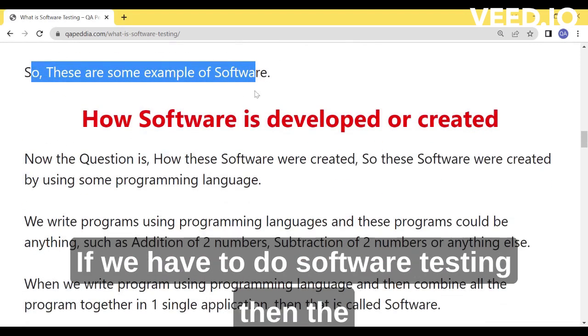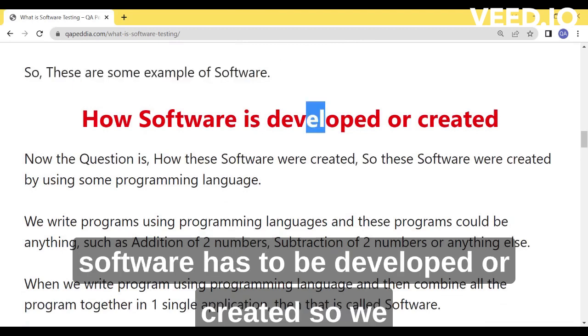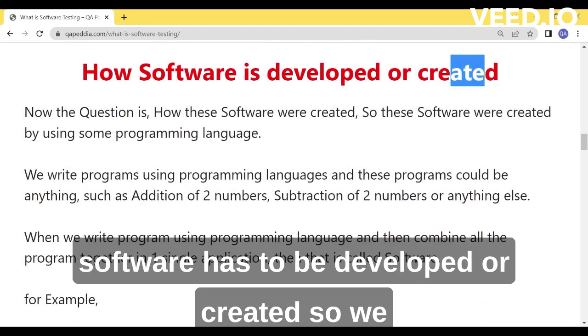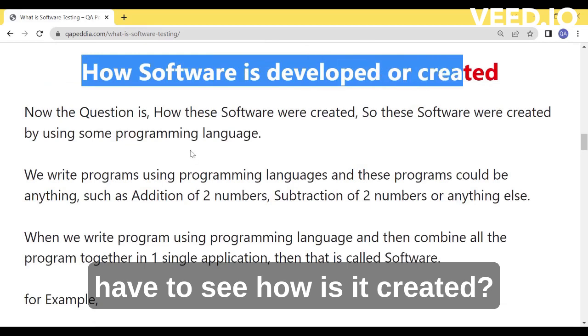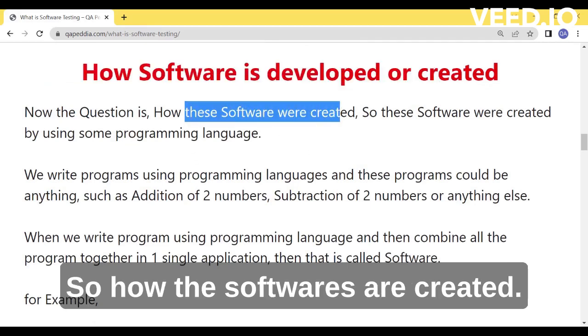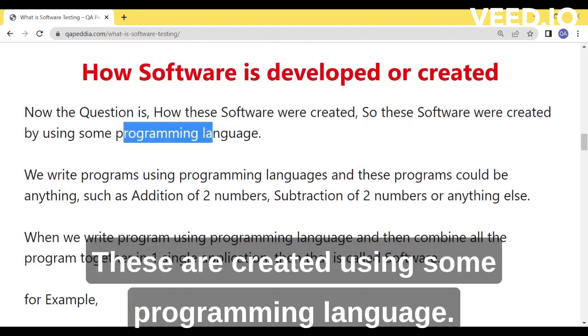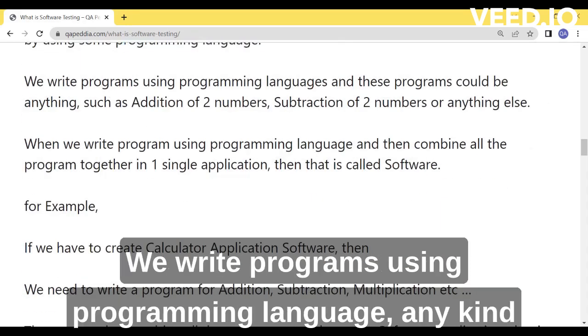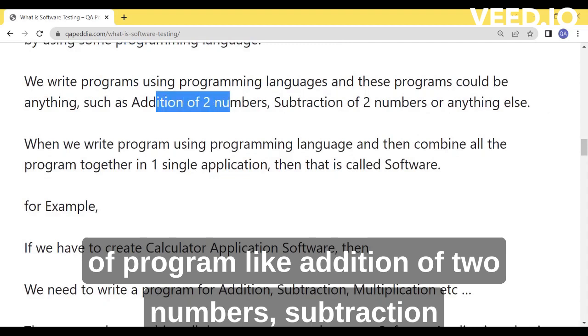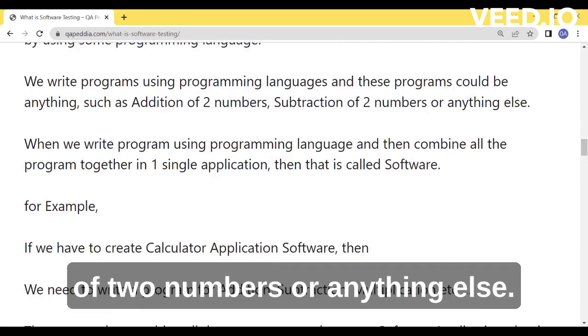Now, if we have to do software testing, then the software has to be developed or created. So we have to see how it is created. These softwares are created using some programming language. We write programs using a programming language, any kind of program like addition of two numbers, subtraction of two numbers, or anything else.